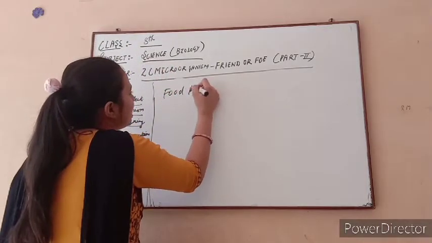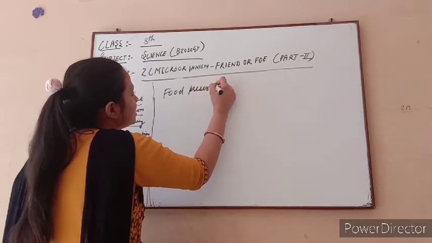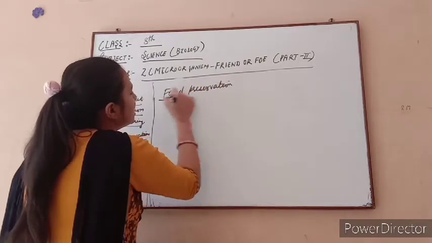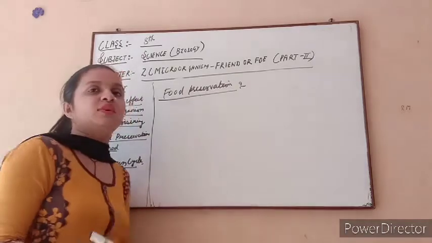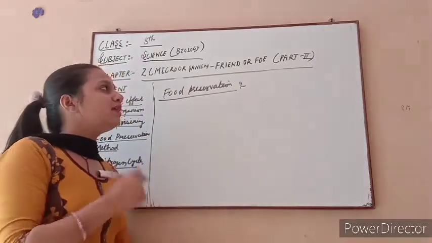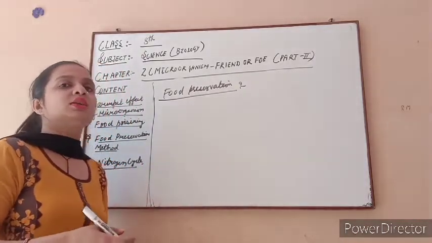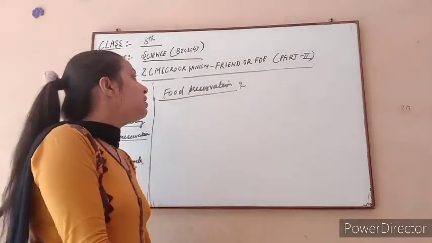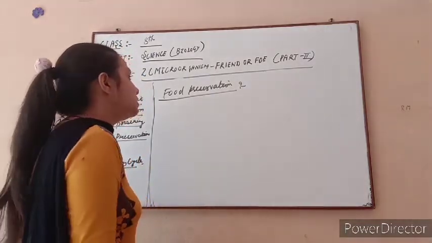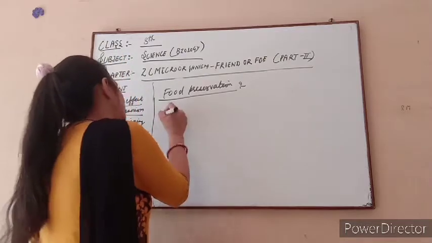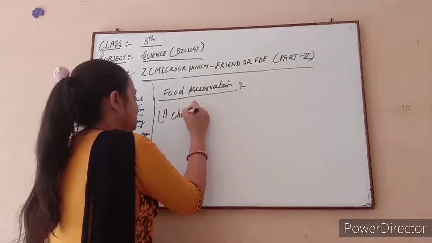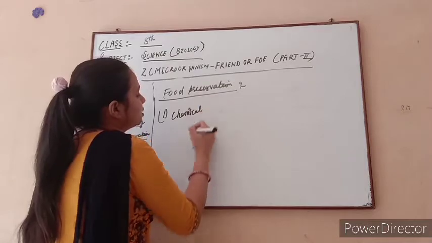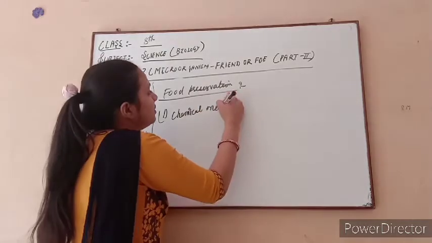Food preservation is very necessary. Like in our first chapter we discussed that preservation is necessary in the case of grains also. So like in our body or in our home also, there are many things we use in our daily life, so the proper preservation of those things is very necessary. So first, how do we preserve our food? First we discuss all the methods by which we preserve our food.